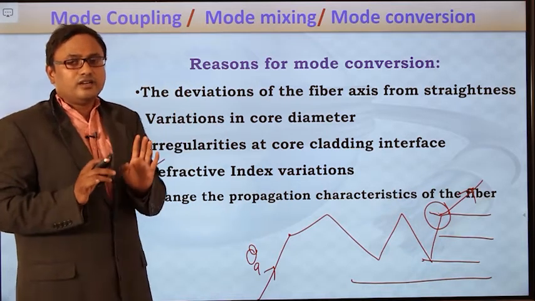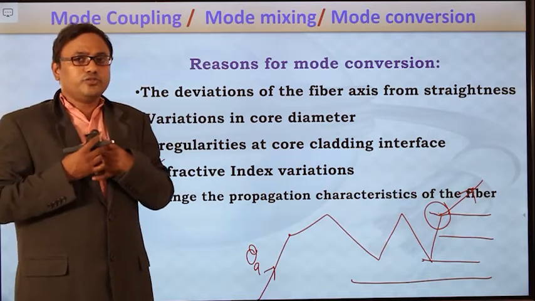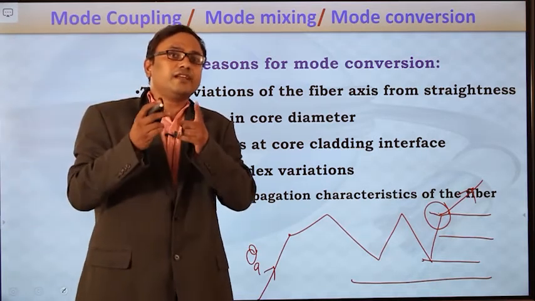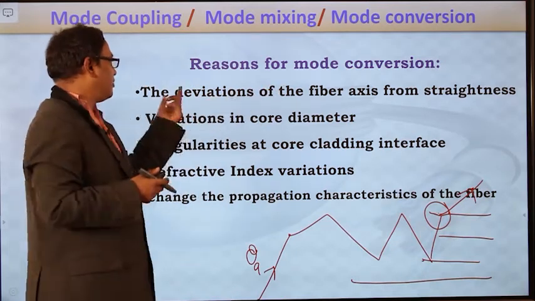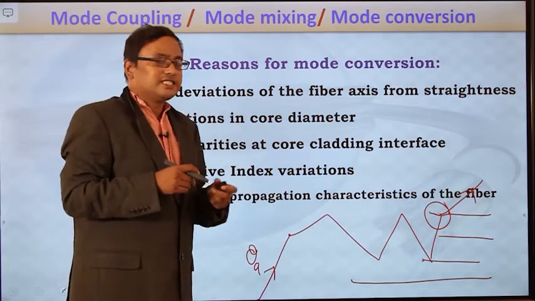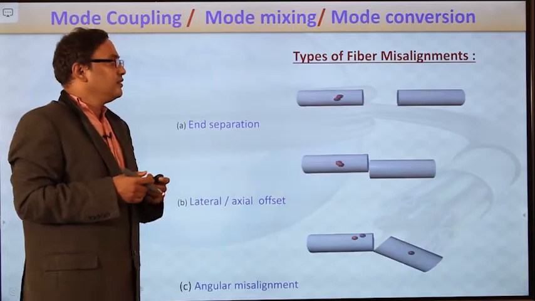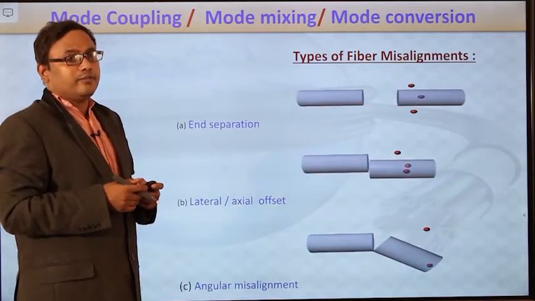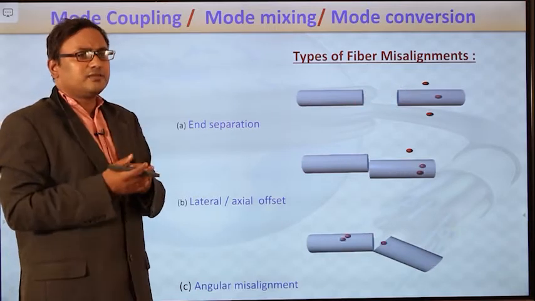So here we need to focus on aligning optical fiber cables properly. So this first one we can focus on more. To avoid the deviation of the fiber axis from straightness, we have to focus on misalignments of the optical fiber cable, right? So what are the various misalignments generally possible?